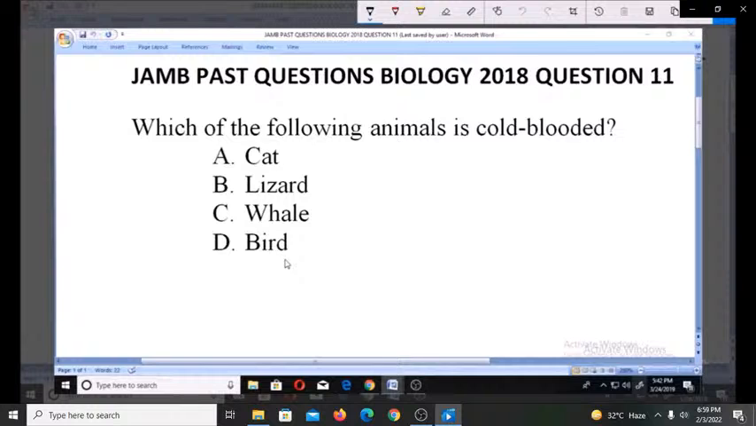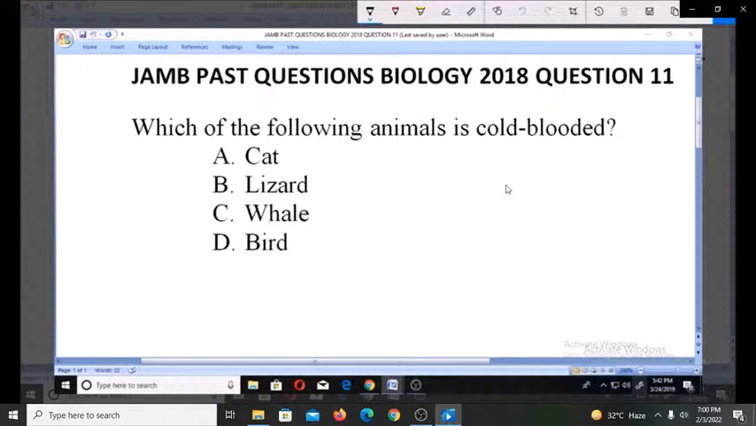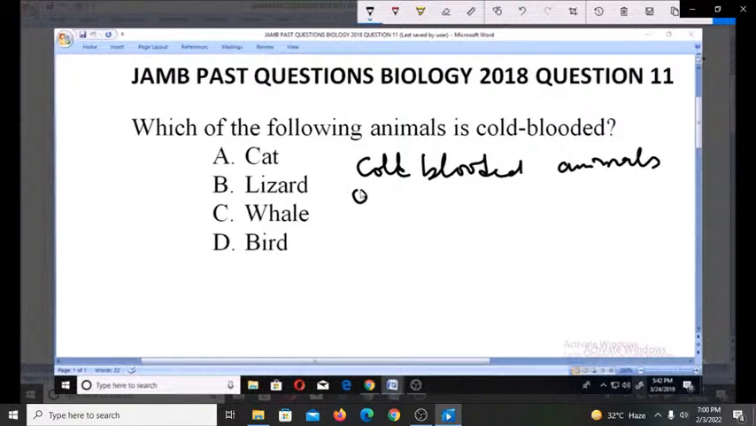Now, we said that cold-blooded animals or poikilothermic animals are those animals whose temperature varies according to the temperature of the environment. And we said that mostly the reptiles and amphibians are the cold-blooded animals. So as a matter of writing, we can say that cold-blooded animals, or another word for cold-blooded animal, is poikilothermic animals.